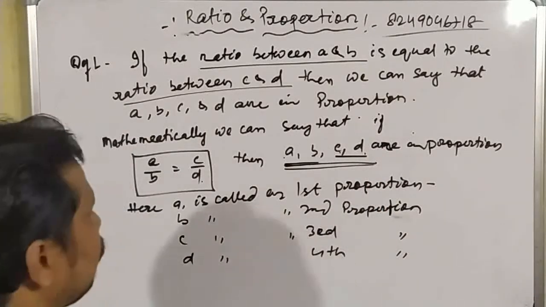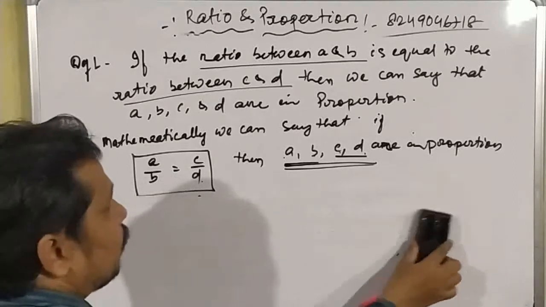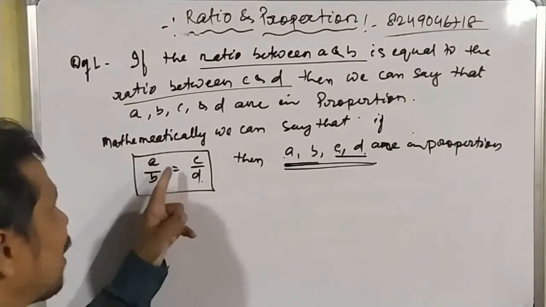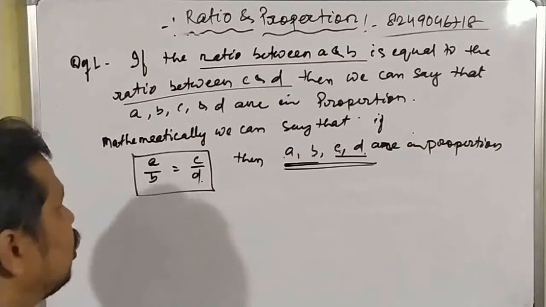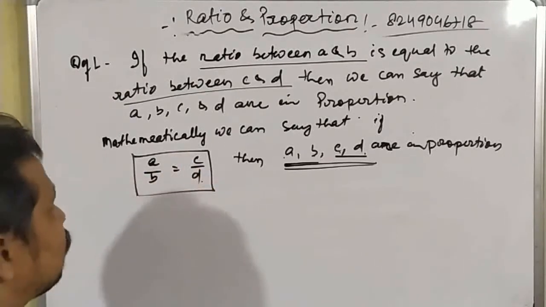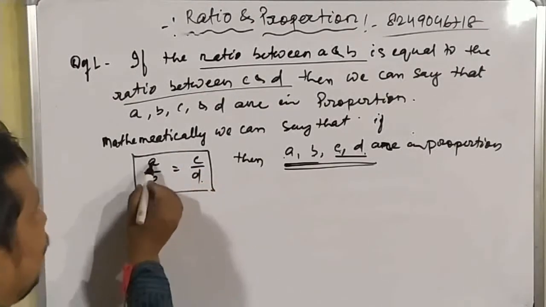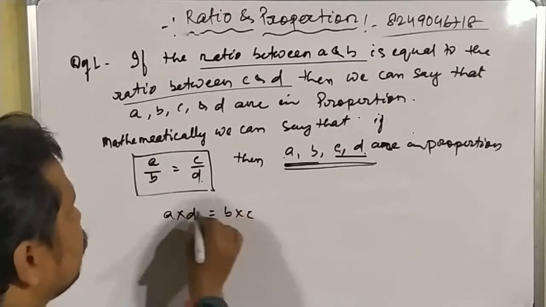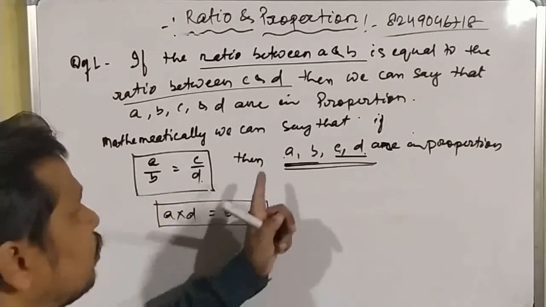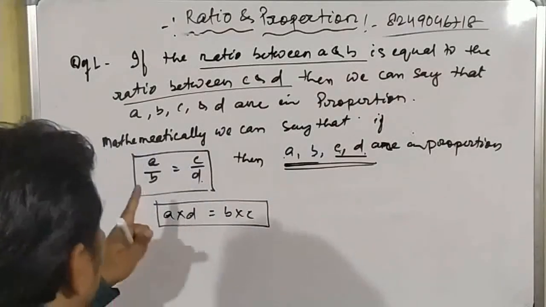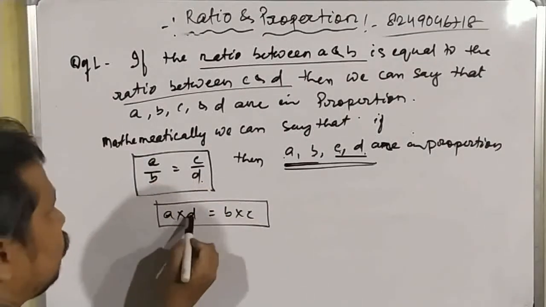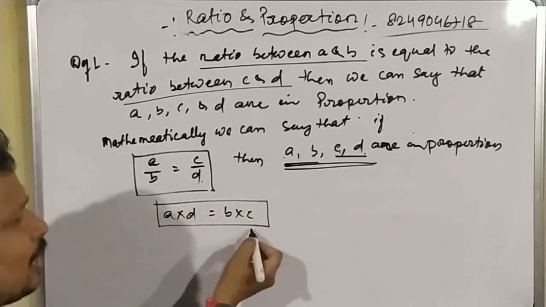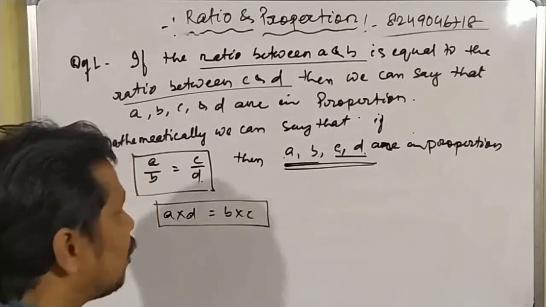Okay students, now we will read another condition to check whether the numbers are in proportion or not. We can derive it by simplifying the condition A by B is equal to C by D. If we simply cross multiply, then we get A into D is equal to B into C. This is another condition to check whether the numbers are in proportion or not. If this condition is satisfied, then also we can say that A, B, C, D are in proportion.